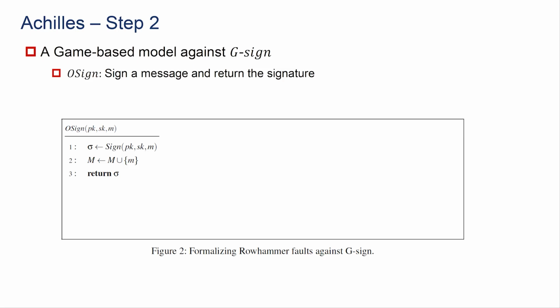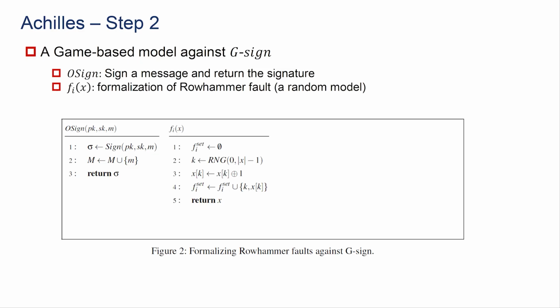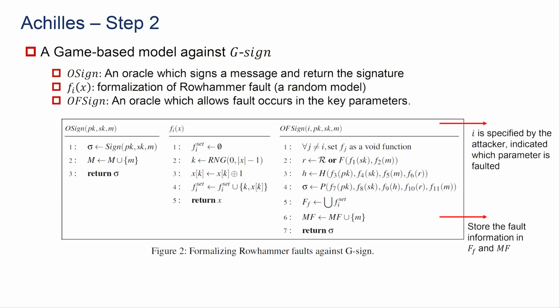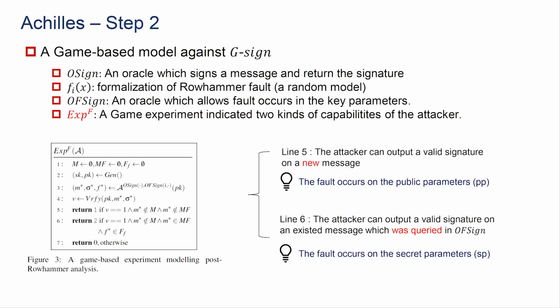So step 2 is about the game-based model against the attacker. We have defined some oracles such as Sign, which is an oracle that takes a message and returns the signature output, and Fix, a formalization of the Rowhammer fault. OF is an oracle which uses Fix and tries to inject the fault into some key parameters.